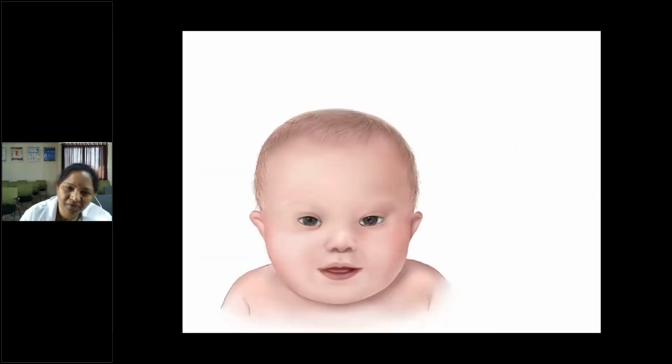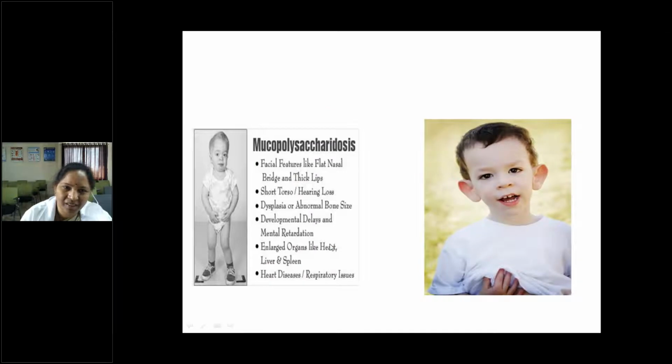Here are the features: depressed nasal bridge, a large forehead. Here you can see epicanthal folds. Down syndrome. Low set ears, and usually the tongue will be protruded out. Down syndrome. Here also mental retardation will be there.